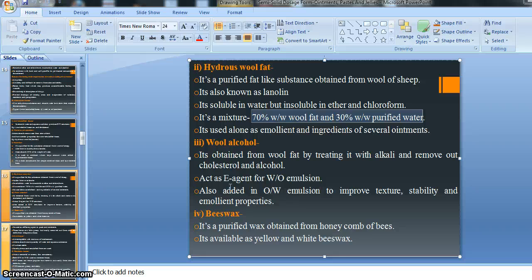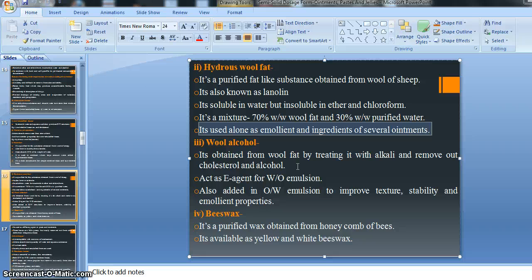Then it is used alone as an emollient and as an ingredient of several ointments. So the use or application of our anhydrous wool fat is given, that is, if we use anhydrous wool fat, it acts as an emollient. Emollient means it is able to soften our skin, or skin surface.